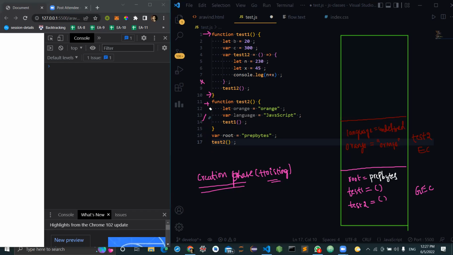Because that is a call, we are trying to access that variable, but it is not a declaration. So now what will happen? Orange gets assigned with orange, and when the CPU reads line number 13, the language variable, which was previously undefined, will now be assigned what? JavaScript. Yes.